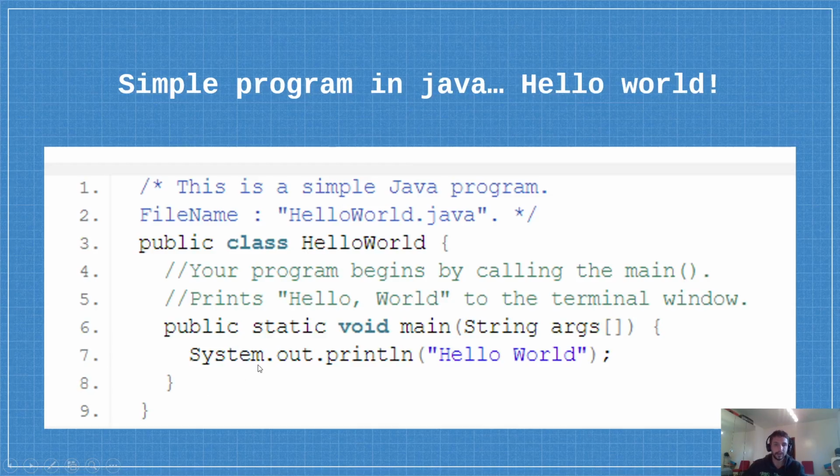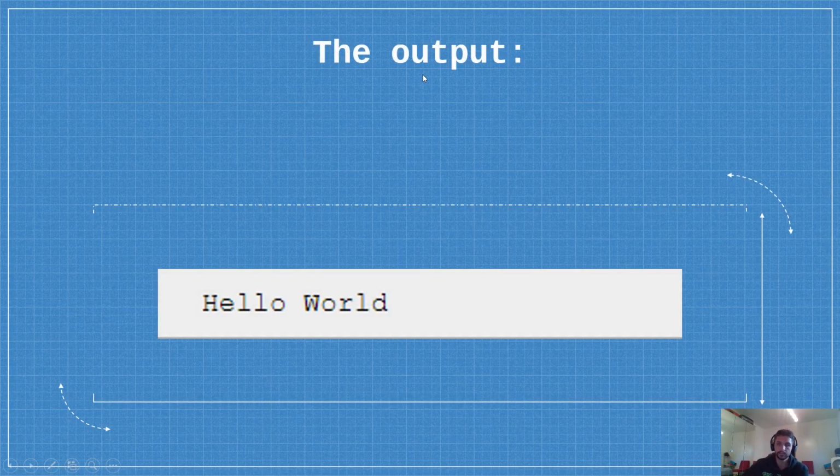Also, we have a call method called system.out.println that, in normal words, we can say means give me in console this word or these words. Here we have Hello World, and we are saying give me in the output, out on the system, that is the console, Hello World. As we can see, the output in console is Hello World.